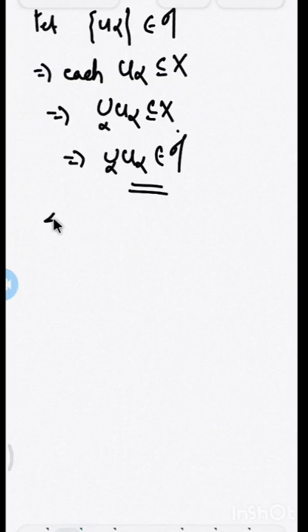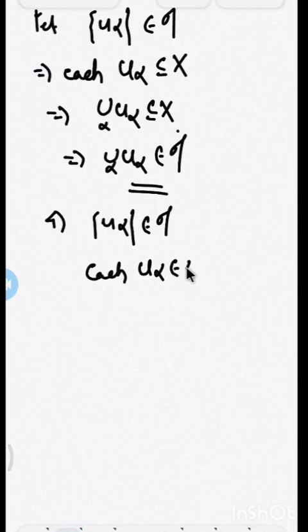Right? And the fourth property, tau is closed under finite intersection. So for that again we have a collection U alpha as members of tau. Then each U alpha is a subset of X. Then you take the intersection for i equal to 1 to n of U alpha i.